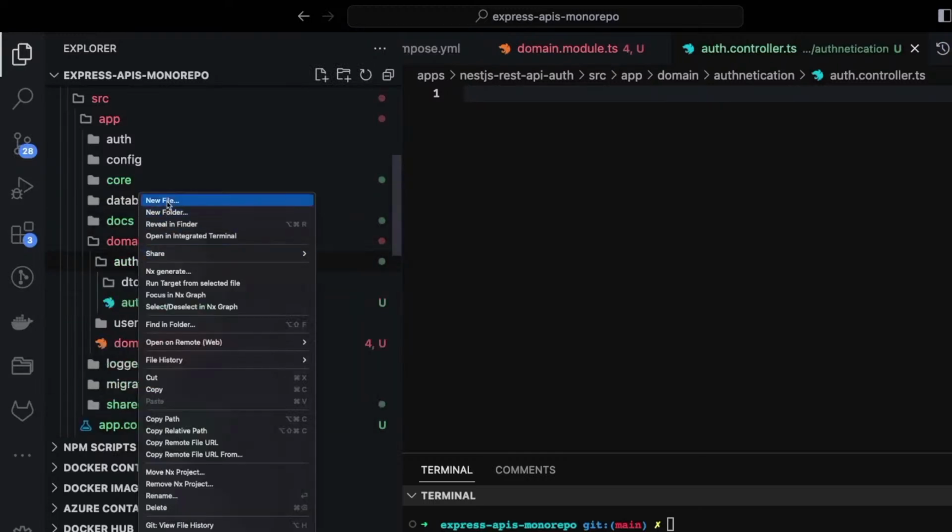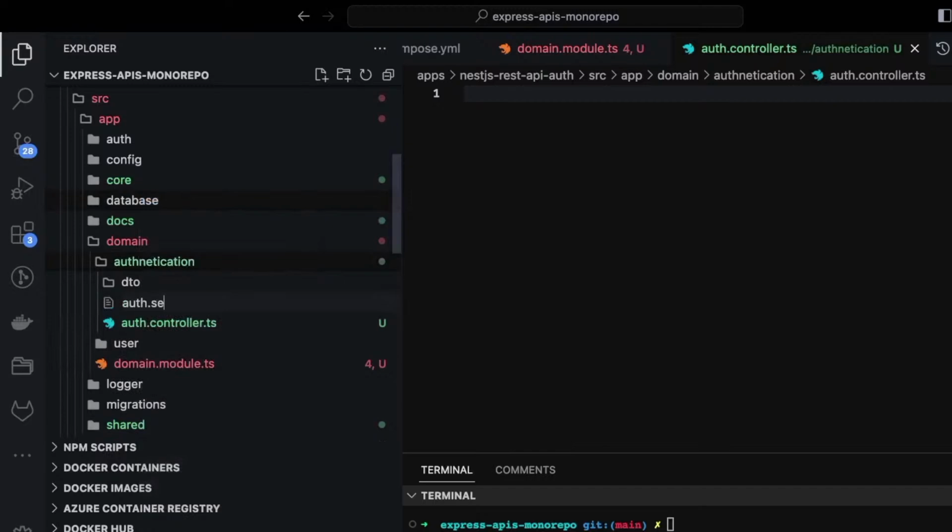Inside authentication I will keep adding these files. So what you need to build an API inside NestJS, these are all NestJS building blocks: creating services, creating controllers, creating DTOs, creating validation pipes or interfaces and all. So, controller services and what we need: the controller will expose the API routes, and services will be injected inside a controller.